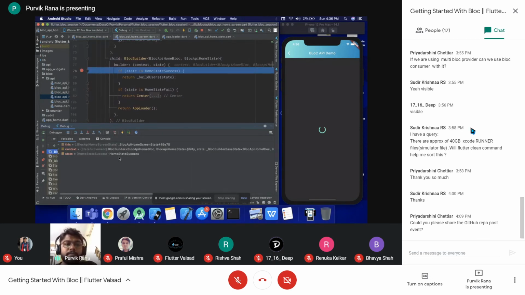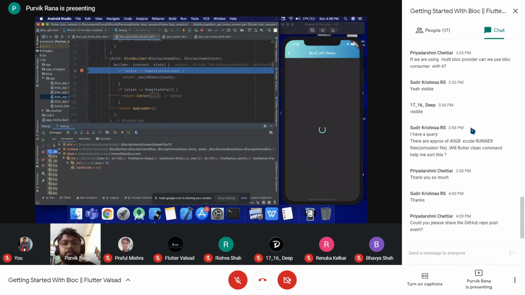As you can see, the current state is the home state success, which is written over here. And if you see in the state, we have a list of the user, because the current state is the home state success, and this class has its own data. The list is the parameter, the build list of the user.